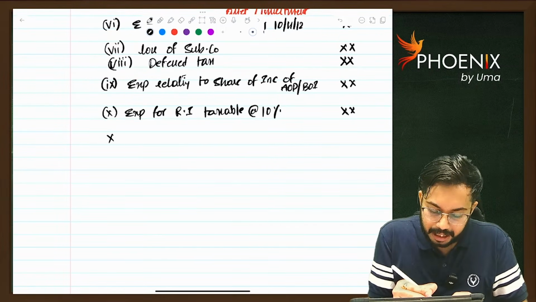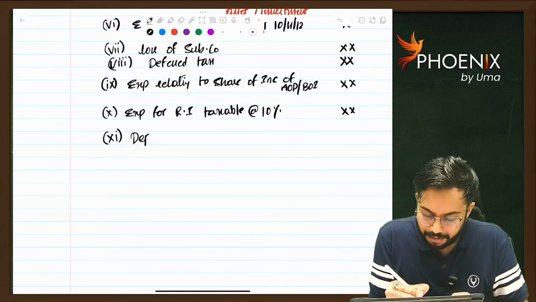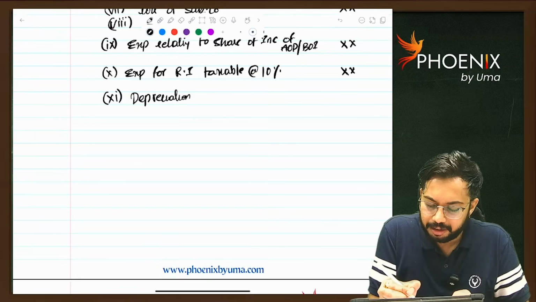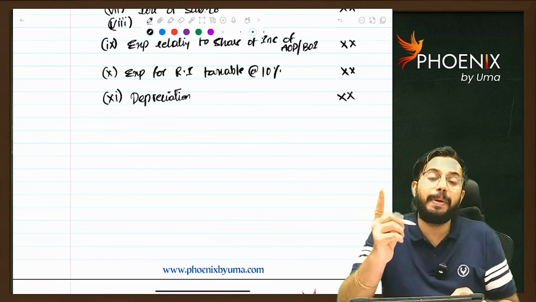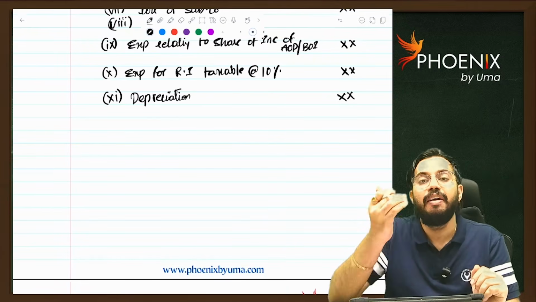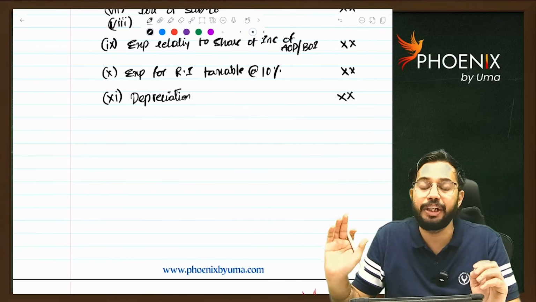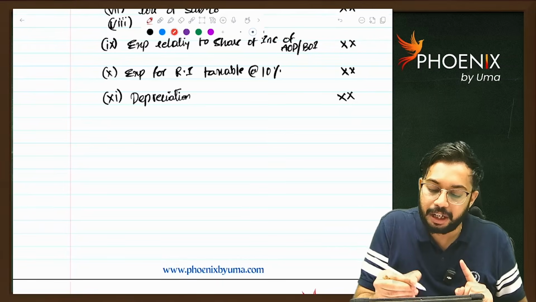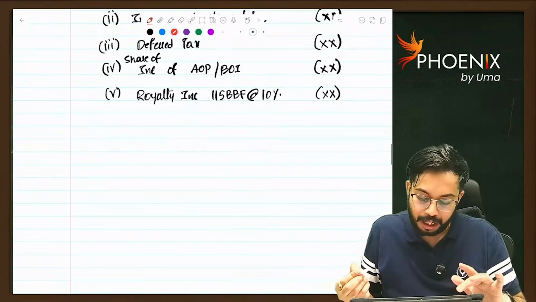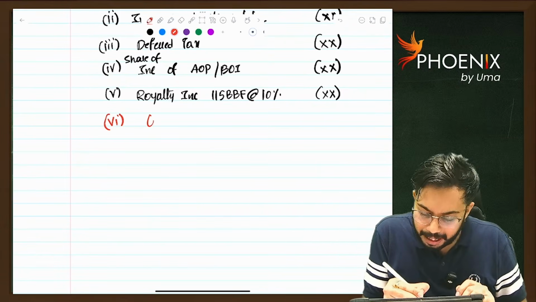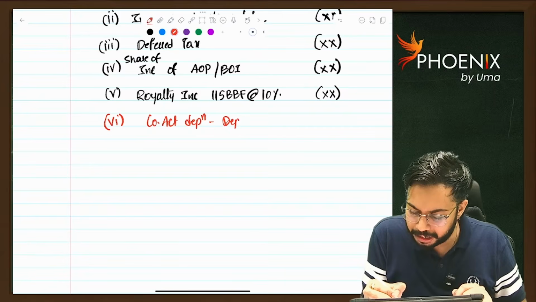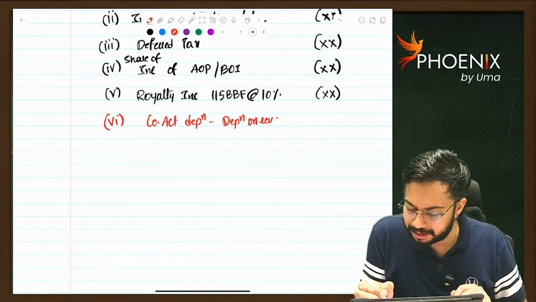Next adjustment is depreciation. Whatever the depreciation is there, depreciation will be added back. Sir, in PGBP, what will we do? We will add back Companies Act depreciation. We will reduce income tax depreciation. But careful, when you are doing calculation of book profits, you will add back Companies Act depreciation. You will also reduce Companies Act depreciation minus depreciation on revalued assets.